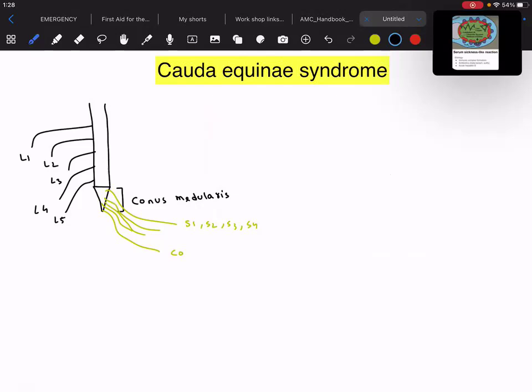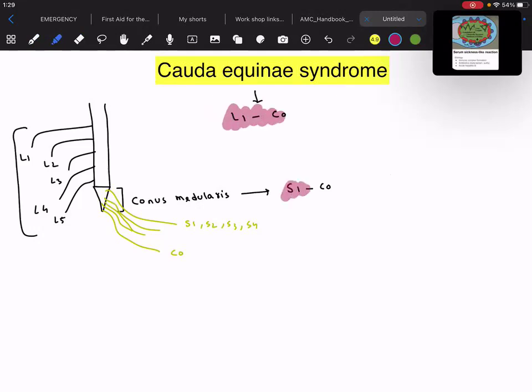Cauda equina is basically a lesion involving the whole part starting from the lumbar area to the conus medullaris part also. So if there is a patient who is having cauda equina syndrome, that means we are talking about the involvement of the spinal cord from L1 to Co, right? And whenever they talk about the conus medullaris, it is the involvement from S1 to Co, right?